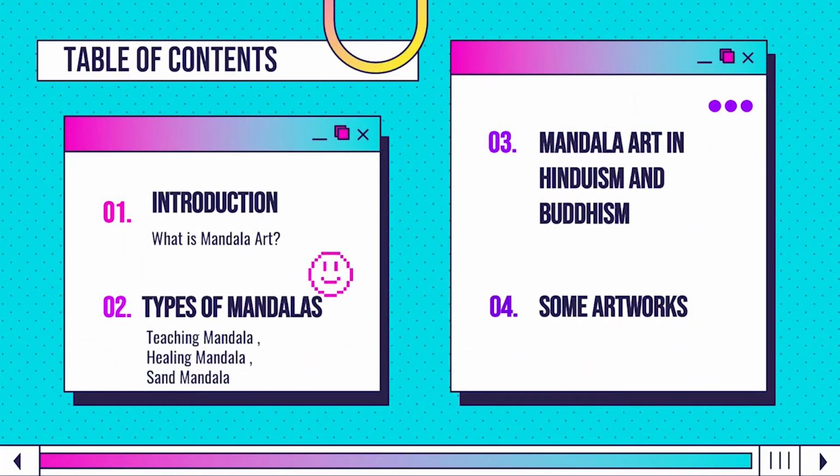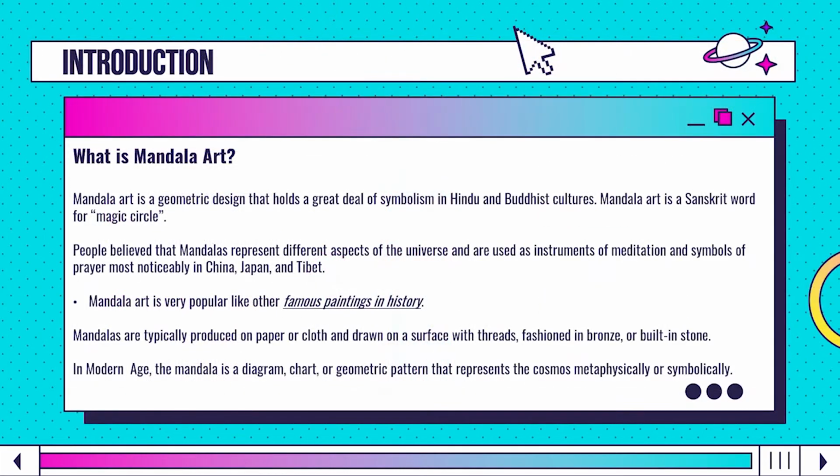Table of contents. First, introduction, which includes what is mandala art. Second, types of mandalas, which includes teaching mandala, healing mandala and sand mandala. Third, mandala art in Hinduism and Buddhism. Fourth, some artworks. Now we will proceed to the introduction.